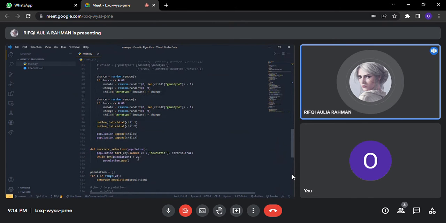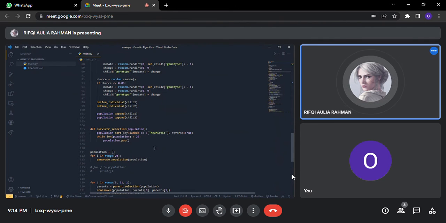The last one is survival selection. For the survival selection function, we are going to eliminate the smallest heuristic value, so it will only have the larger values in the population list. And we will also keep 20 individuals in the population.